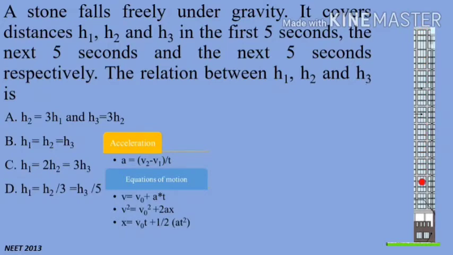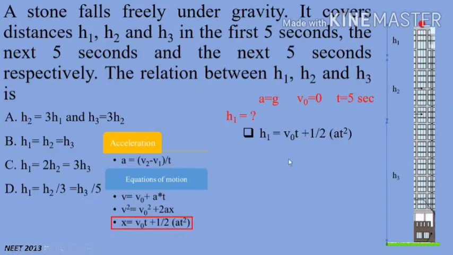Here we can see in the animation, h1 is smaller than h2 and h2 is smaller than h3 because speed is increasing. Here what we know is that acceleration due to gravity is g, which is not given. Initial velocity is 0 and time for the initial part is 5 seconds. So we can find out h1 by using the third equation of motion.